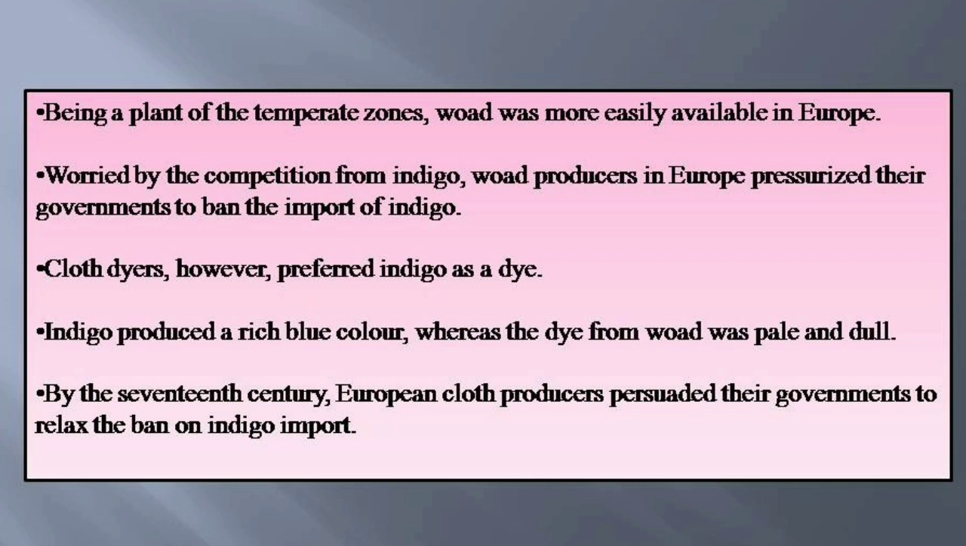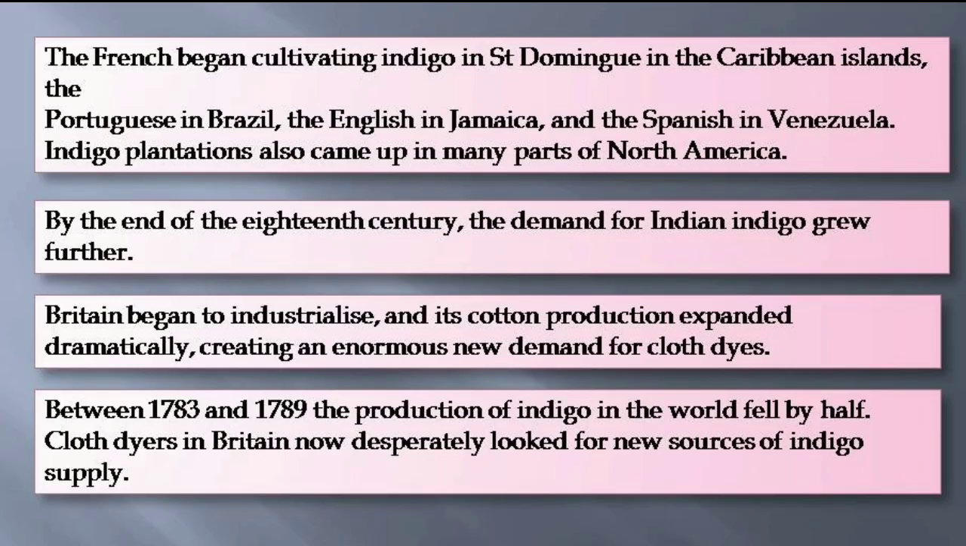But they were worried by the competition from indigo. Woad producers in Europe pressurized their governments to ban the import of indigo from India. Cloth dyers, however, preferred indigo as a dye. Indigo produced a rich blue color, whereas the dye from woad was pale and dull. By the 17th century, European cloth producers persuaded the governments to relax the ban on indigo import. So the French began cultivating indigo in Saint Domingue in the Caribbean island, the Portuguese in Brazil, the English in Jamaica.